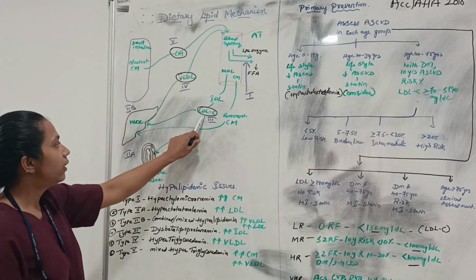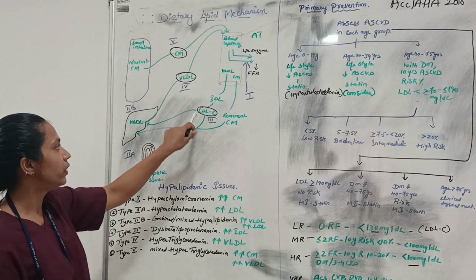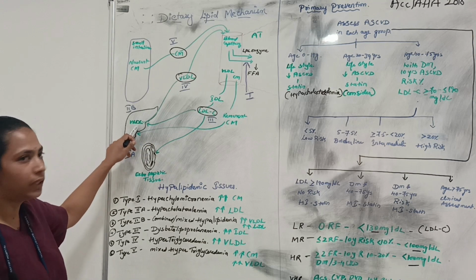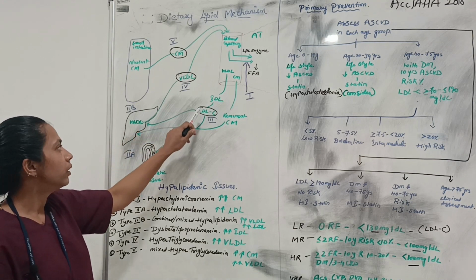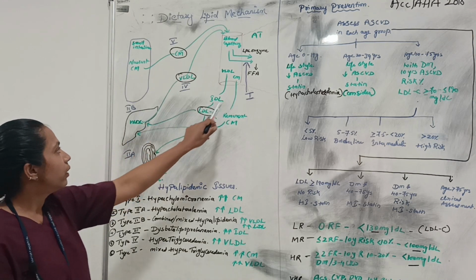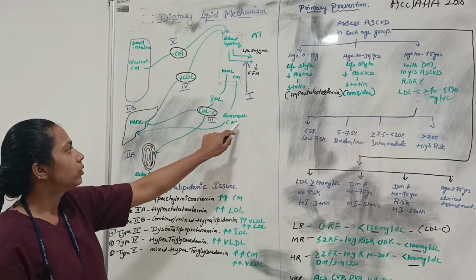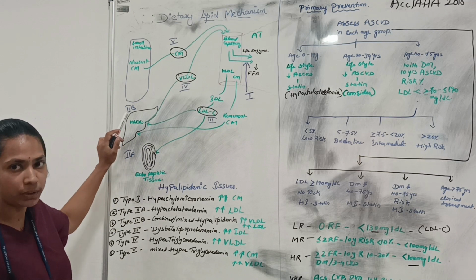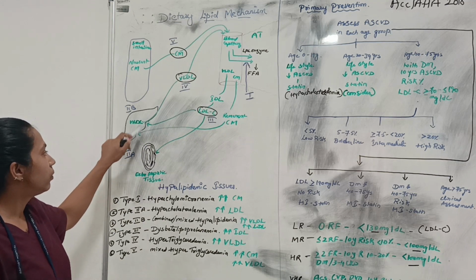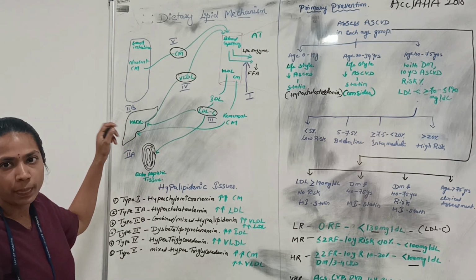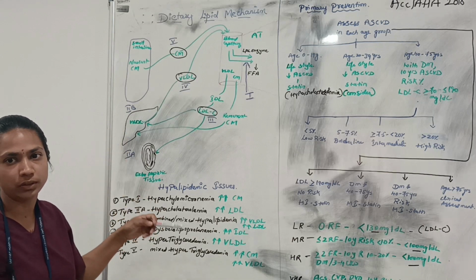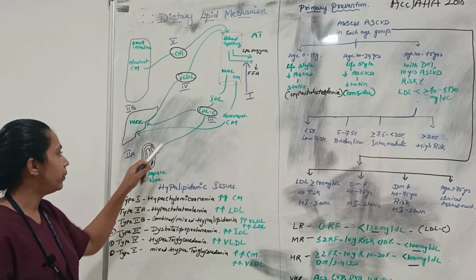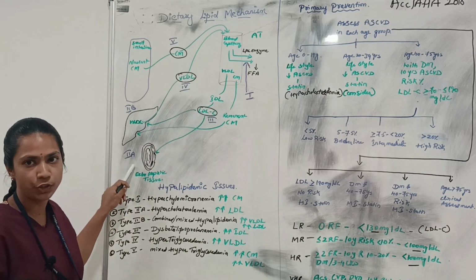The LDL converted from the VLDL will be taken up, engulfed by the liver with the help of the LDL receptor, and the chylomicron will be converted to remnant chylomicron. This remnant will be engulfed by the liver and enter into the liver for further processing. Some of the remaining LDL will be absorbed, engulfed by the hepatic tissues.